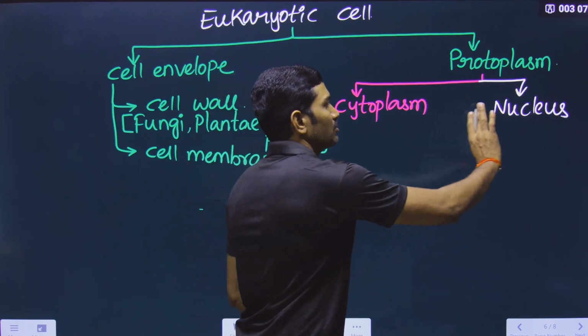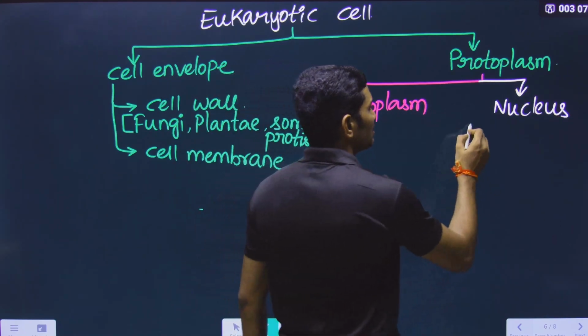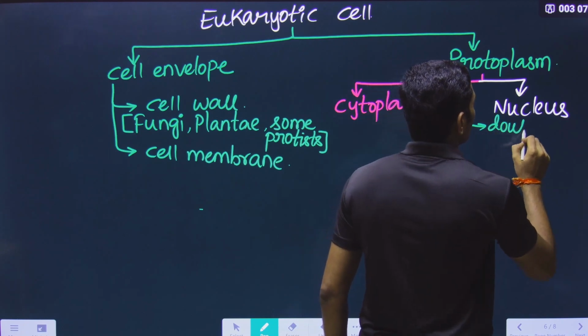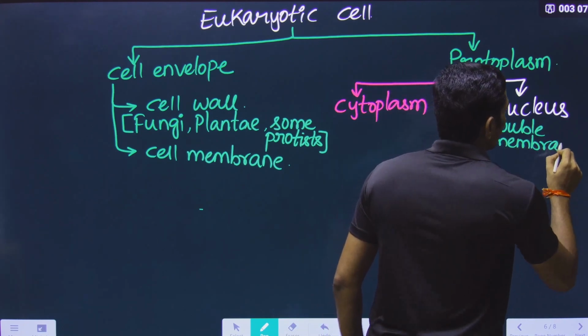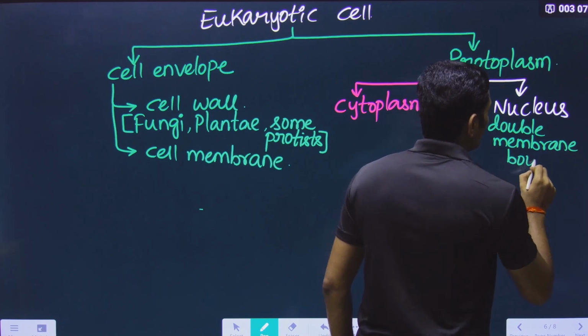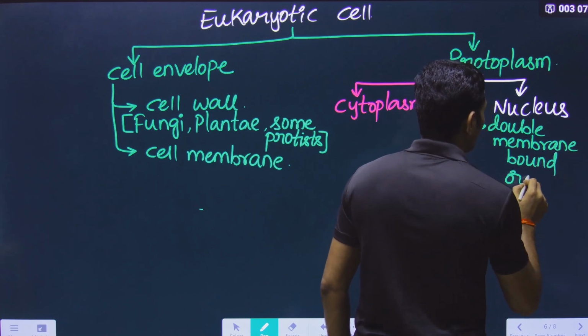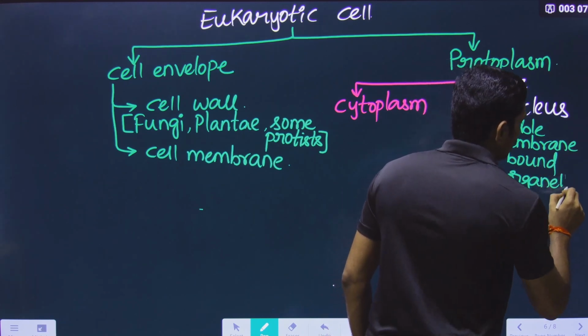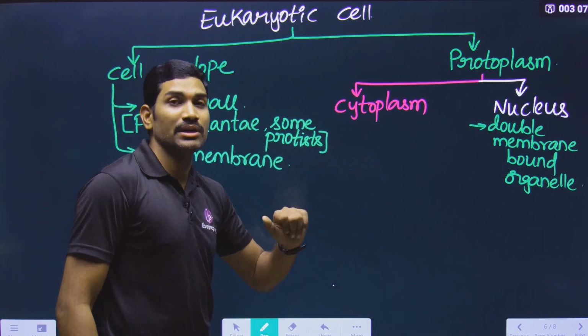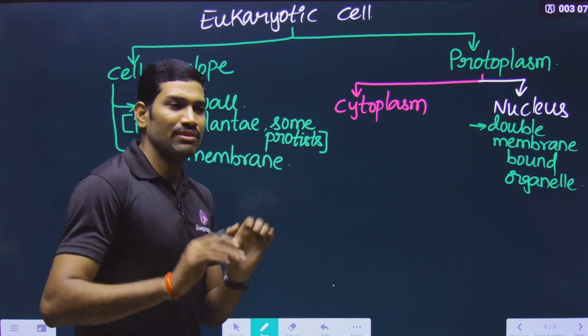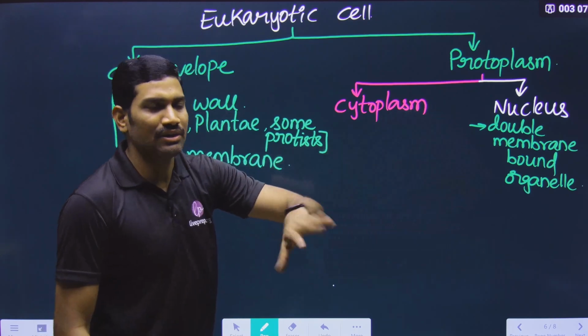Okay, this is about the nucleus, and this is a double membrane bound organelle. Double membrane bound organelle. This point I am deliberately writing because here also we will get some double membrane bound organelles, and there for comparison it will be useful. Okay, anyhow, the remaining content we have completed.